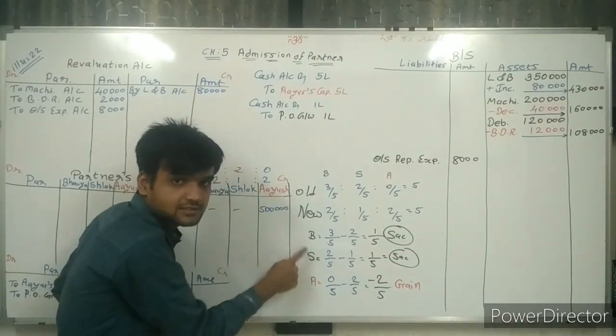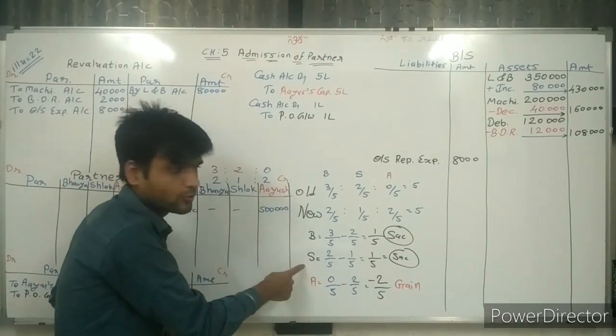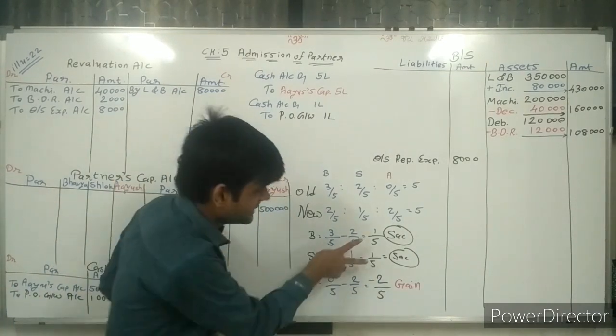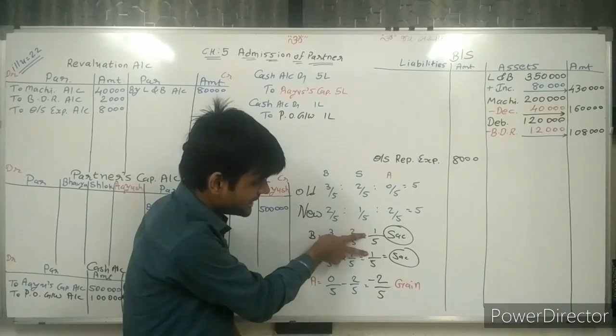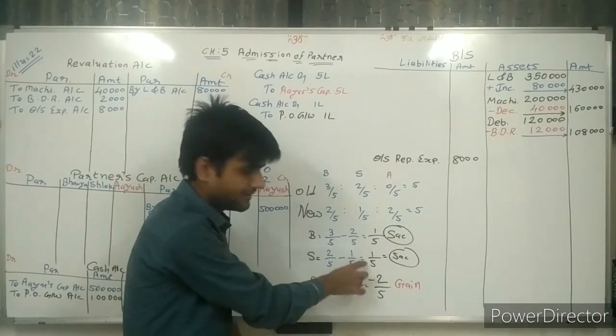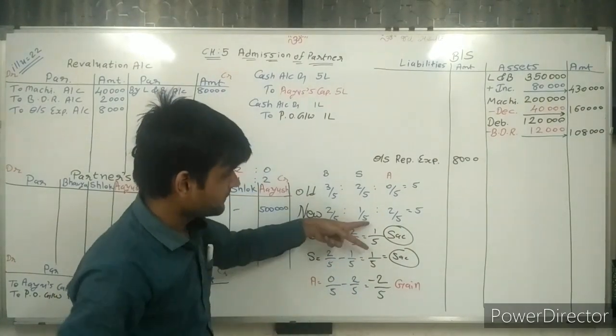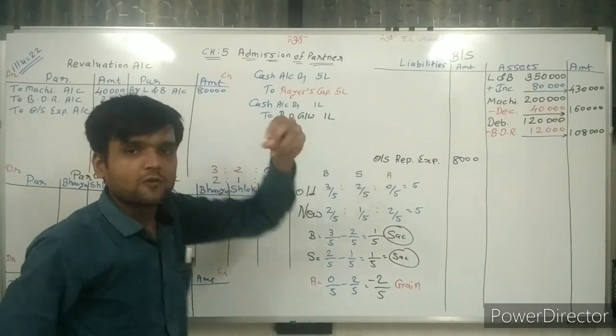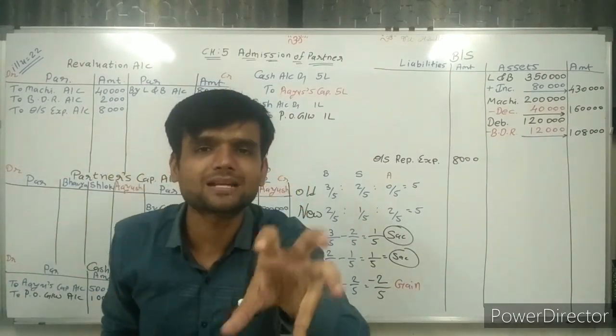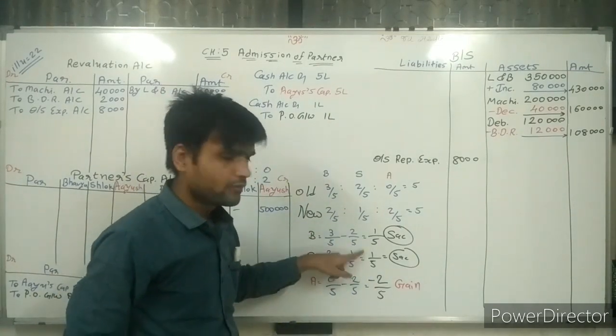Bhavya and Shlok, in the sacrifice ratio. The sacrifice ratio is the same, 1:1, because the denominator 5 is the same. So this 1 lakh rupees we are distributing among the partners equally.